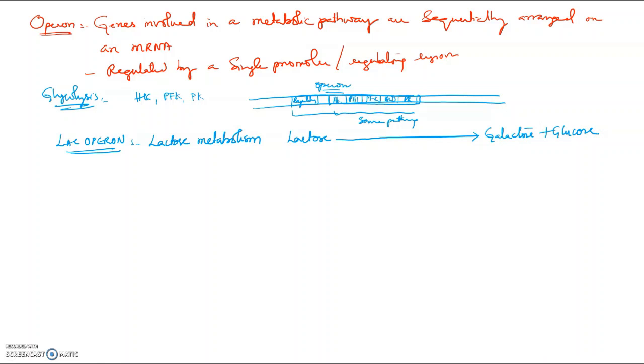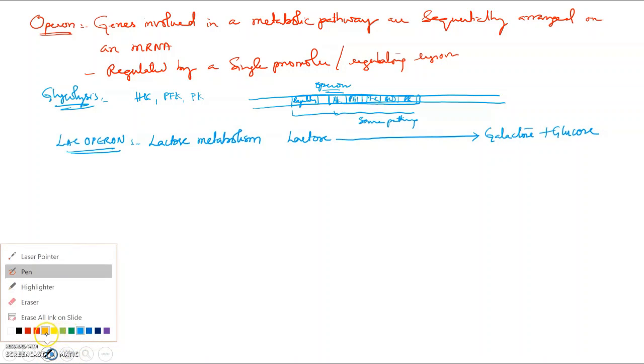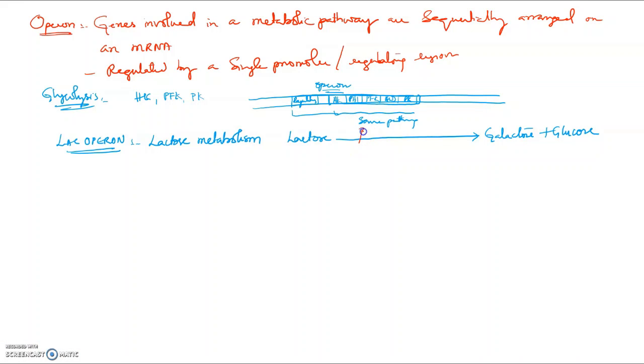The enzyme required for this reaction is beta galactosidase. Then there is another enzyme, permease, which allows influx of lactose inside the cell.